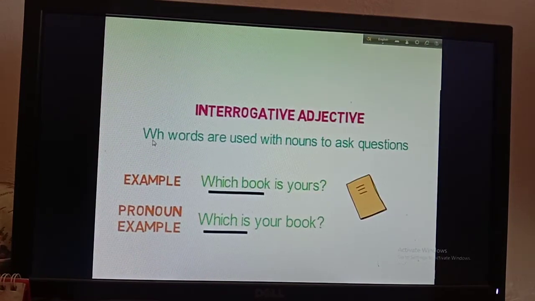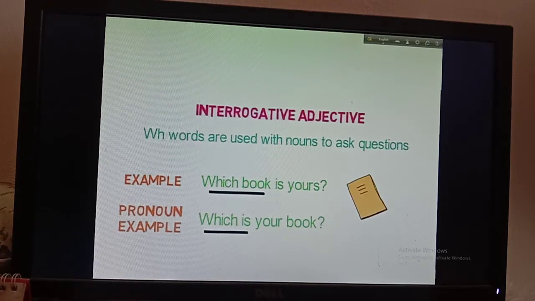Then WH words are used with nouns to ask questions. So we use interrogative adjectives with the nouns to ask questions. Okay, so example, which book is yours? So here you can see that which is used before a noun, that's why which is an interrogative adjective here.